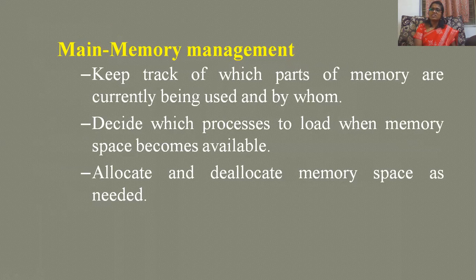Decides which processes to load when memory space becomes available. So it checks the priority and tells that this space is free in the memory and you can occupy this. Allocate and deallocate memory space as needed. So according to the priority, it allocates and deallocates the memory.